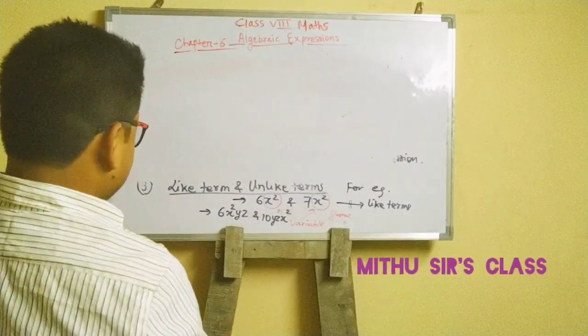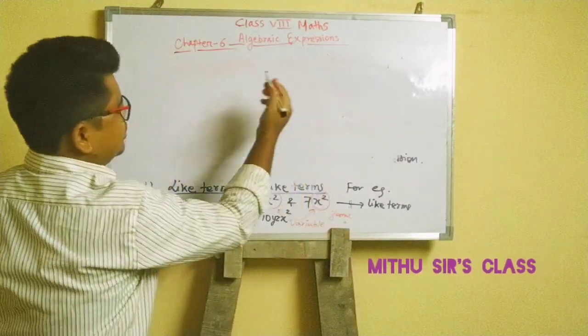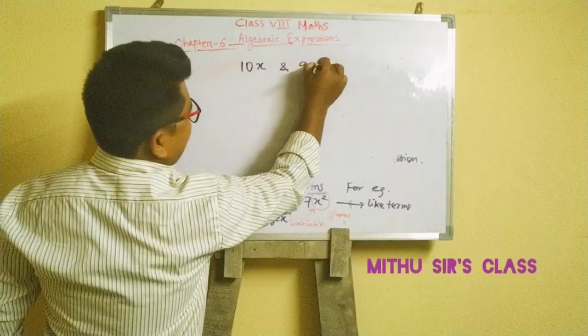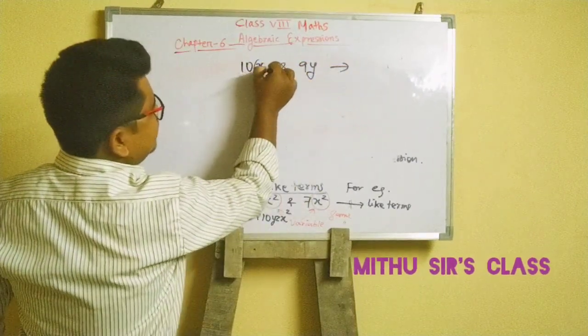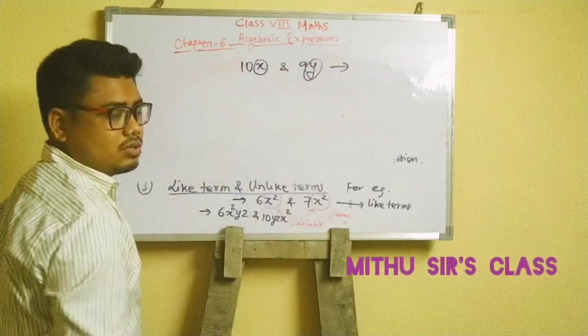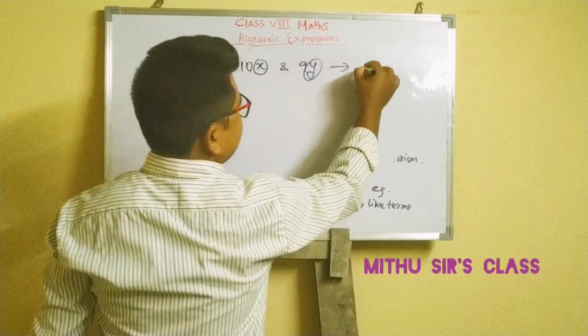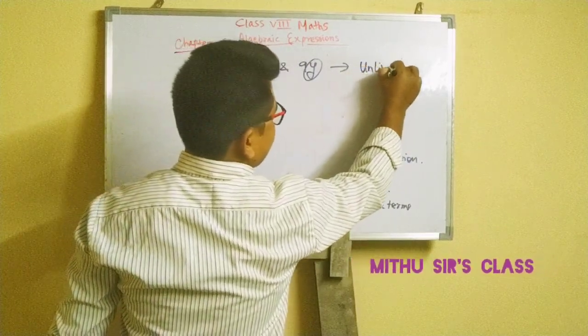And when the expressions are like this, for example, x and suppose this is 9y. Here the variable is x, here the variable is y. So variables are different. When the variables are different, then we can say that these are unlike terms.